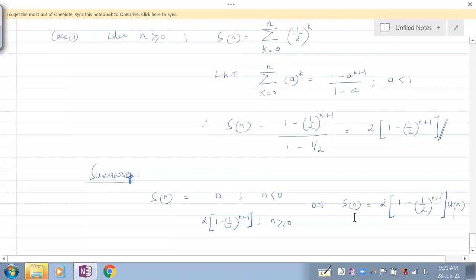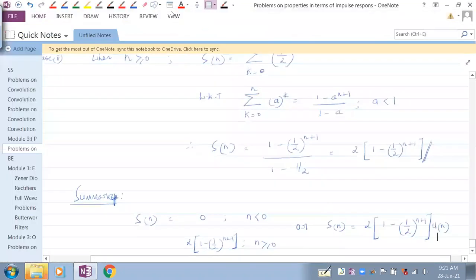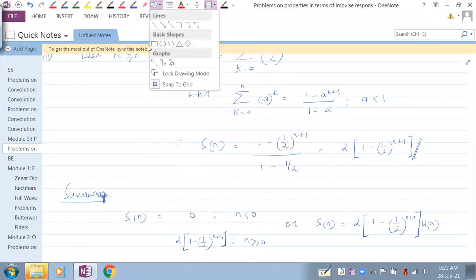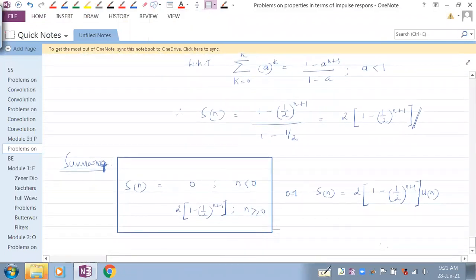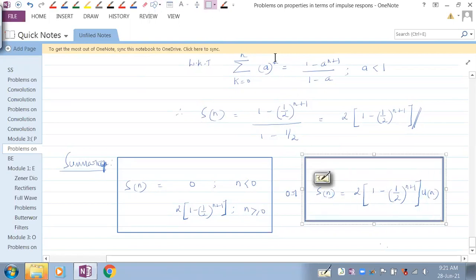So this is how we need to do this problem. So this is how we need to summarize. We'll take more such problems in the next session.